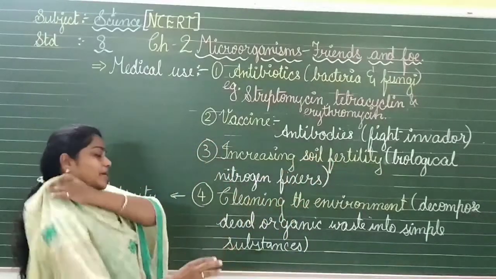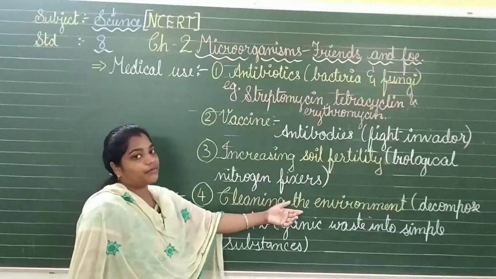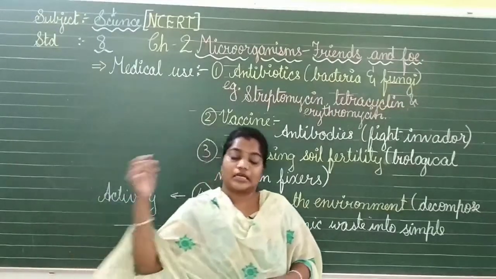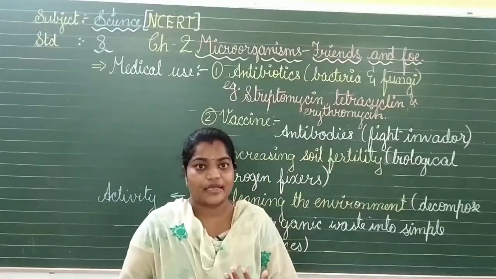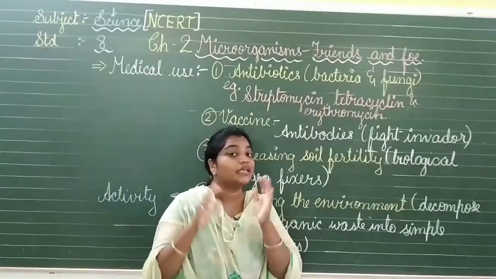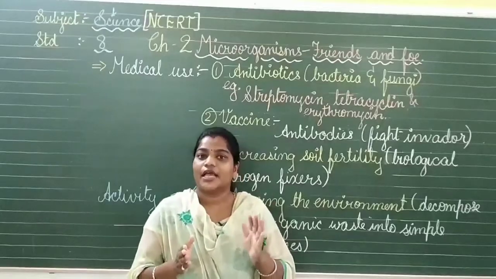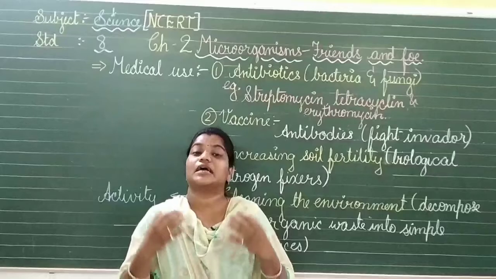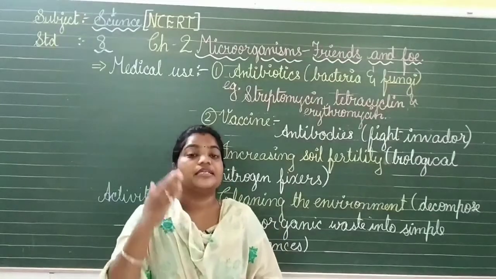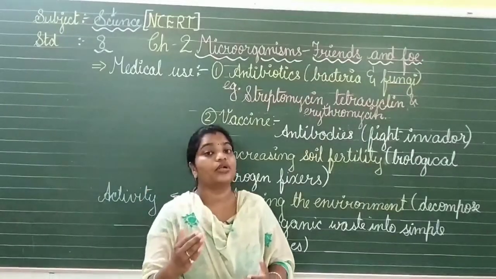Now the next one we have is cleaning the environment. We know that the cleaners of the environment are the eagle, ant, and black ant, and after that, if something is left over, what will happen? It will biodegrade by itself. So these decompositions which are being done by nature are done by the microorganisms only.